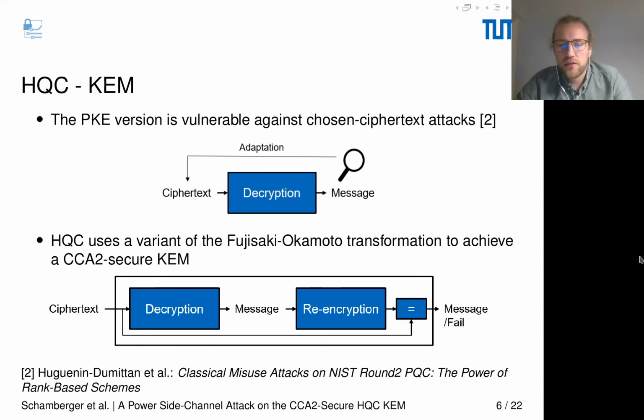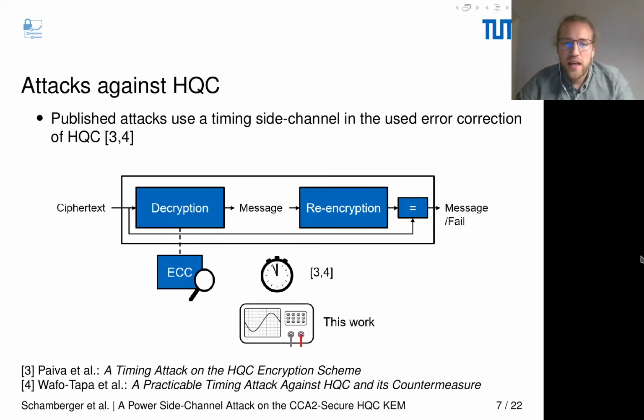If the re-encrypted message and the ciphertext are the same, this means that we have a valid ciphertext, and therefore we can release the message to the outside world. If not, then we indicate a fail. And therefore, an attacker cannot craft arbitrary ciphertexts and therefore learn information about the decryption process.